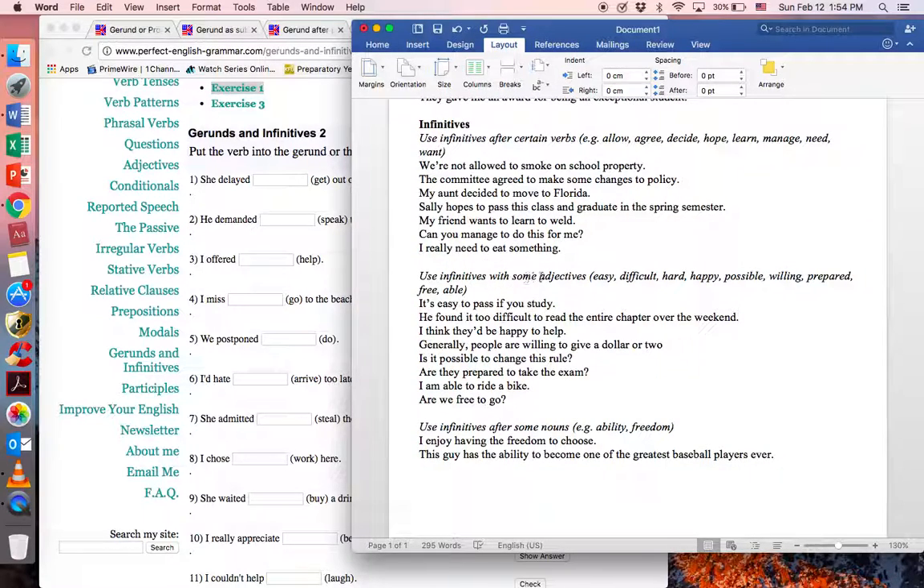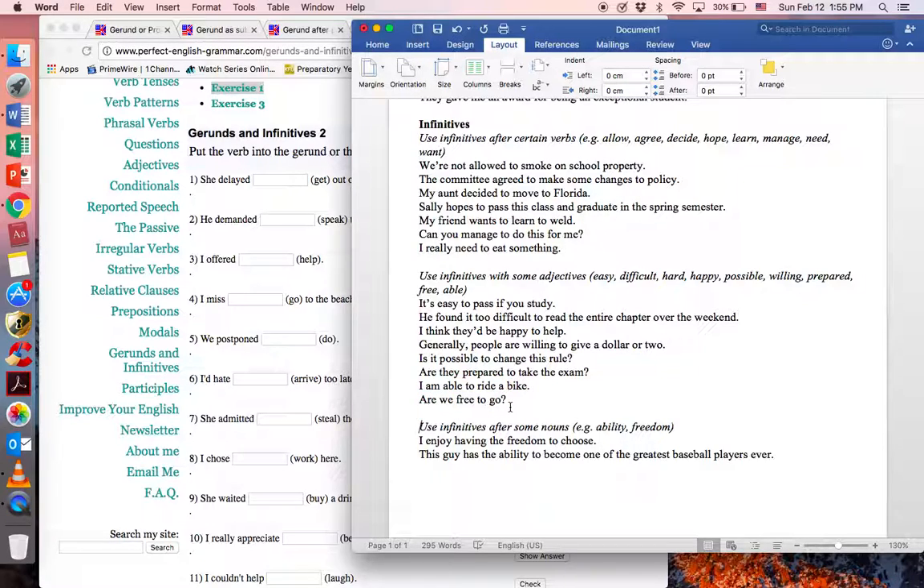We're going to use infinitives with some adjectives like easy, difficult, hard, happy, possible, willing, prepared, free, and able. For example, it's easy to pass if you study. He found it too difficult to read the entire chapter over the weekend. I think they'd be happy to help. Generally, people are willing to give $1 or $2. Is it possible to change this rule? Are they prepared to take the exam? I'm able to ride a bike, this one here. And are we free to go?